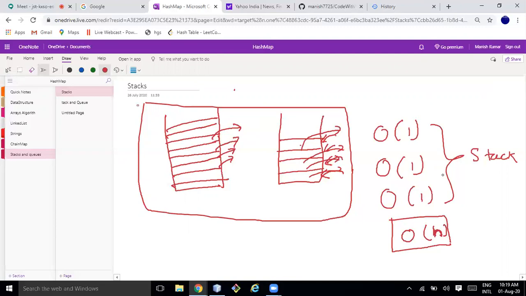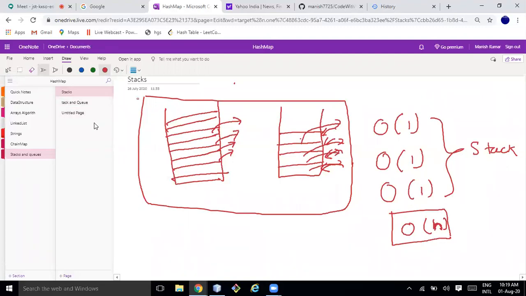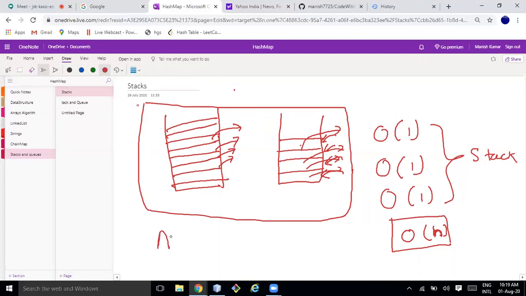It's not a stack. A stack is again one abstraction, an abstraction over array and linked list. So this is one more abstraction.